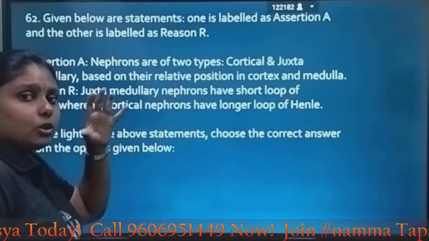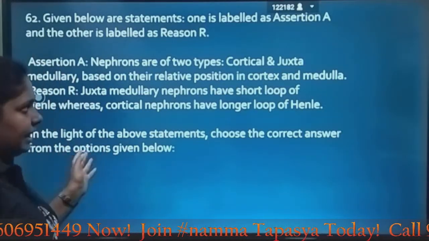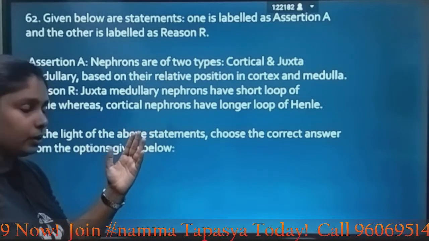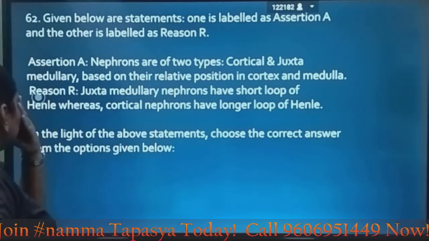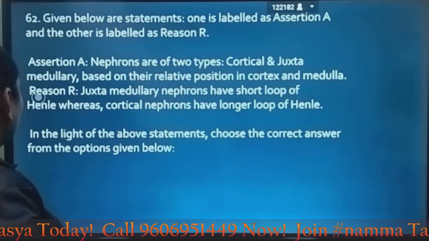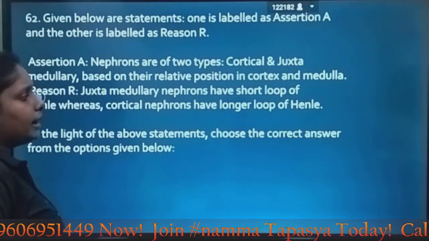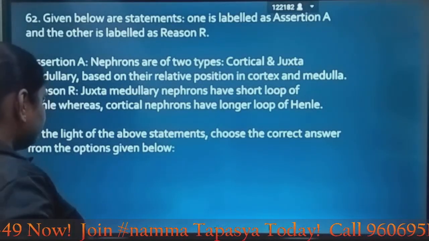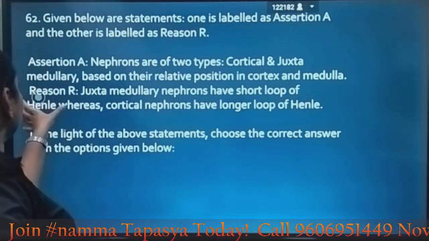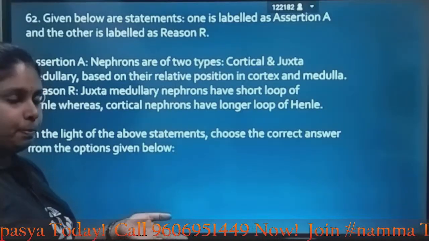In the kidney you have cortex and medulla, based on their position. Now the reason: juxtamedullary nephrons have short loop of Henle, whereas cortical nephrons have longer loop of Henle. Does the reason seem correct to you?